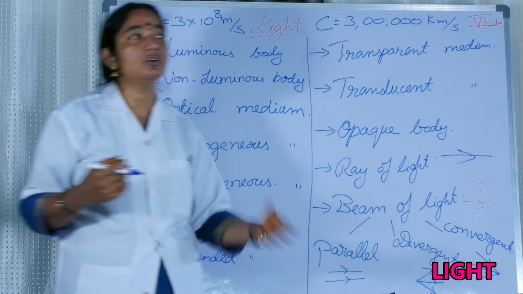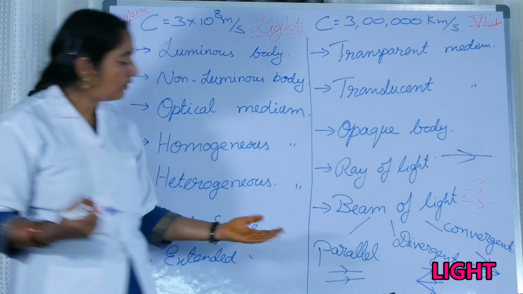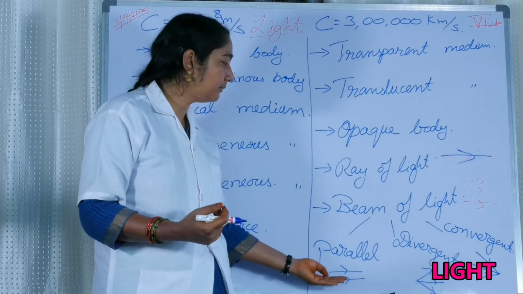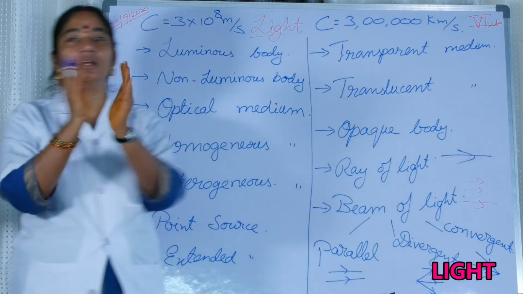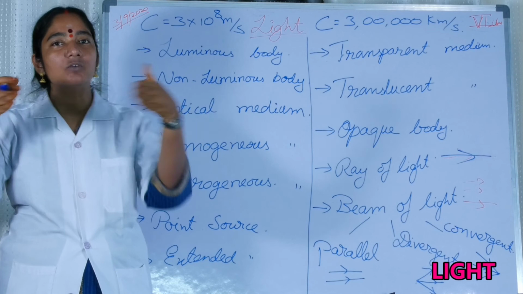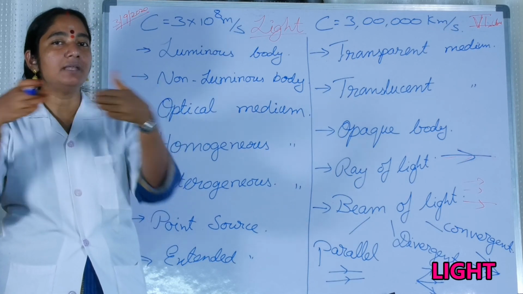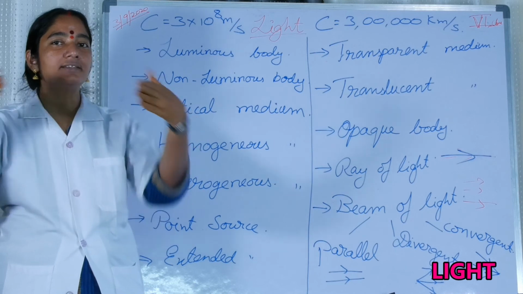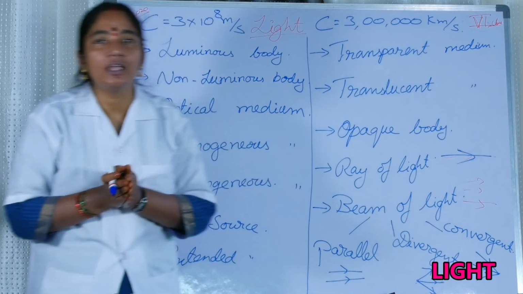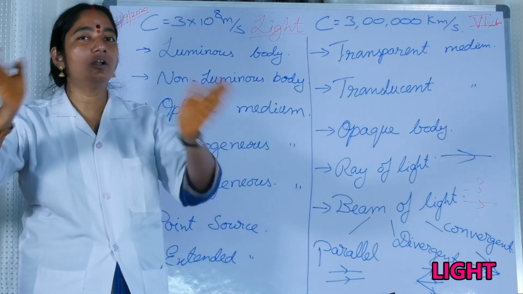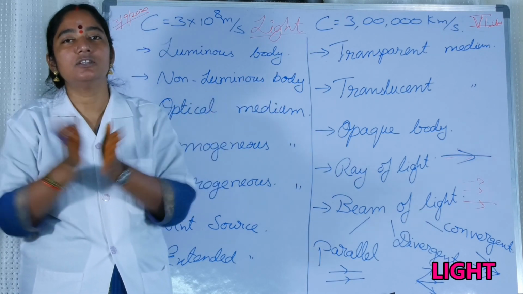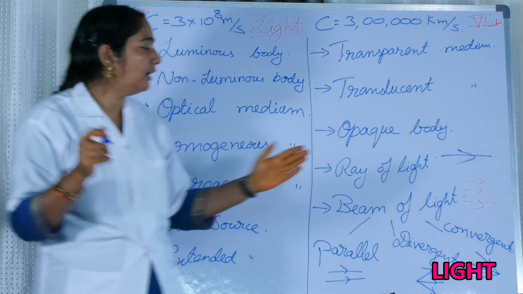Parallel beam of light: if the source is far away and you are getting light, you are getting a parallel beam. The light which we get from the sun is a parallel beam of light. Convergent beam: if you take a convex lens and observe, the parallel beam is converged to a point. So this beam is called a convergent beam. The beam comes to a single point. That is called a convergent beam. Divergent beam: it is just going away from a point. If you take a concave lens, then the beam is diverged. So it is going away. Such a beam is called a divergent beam.